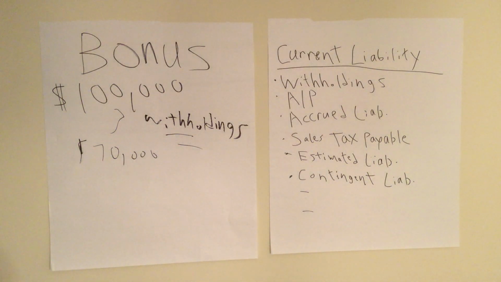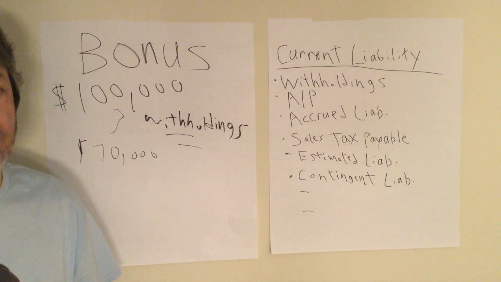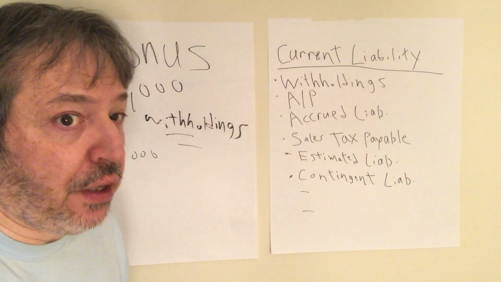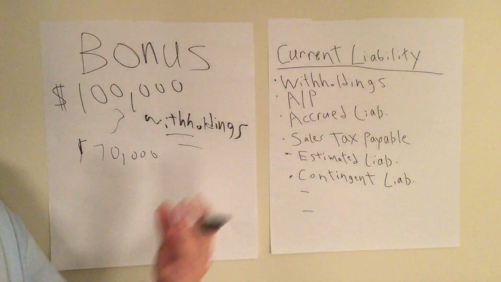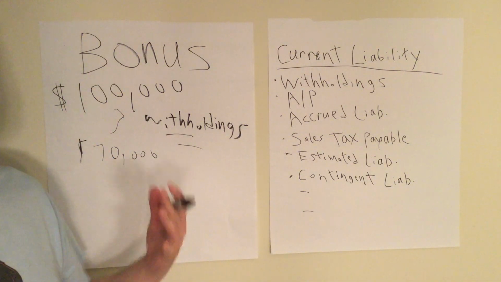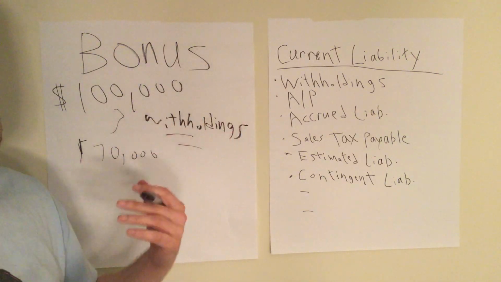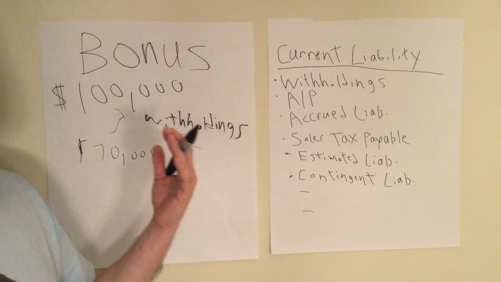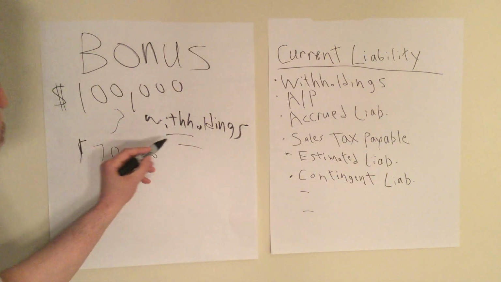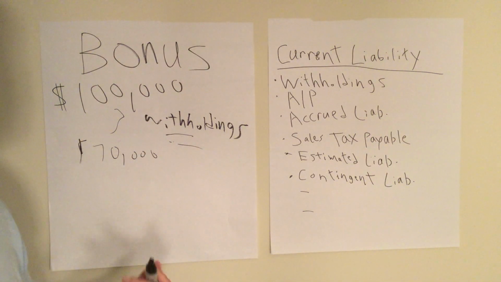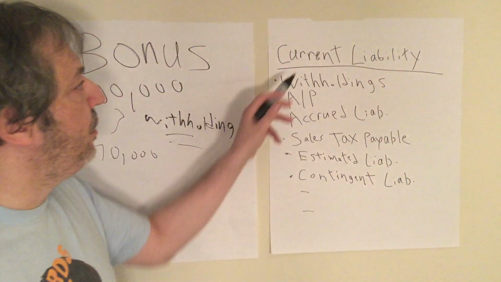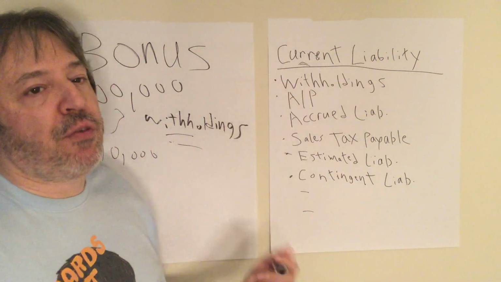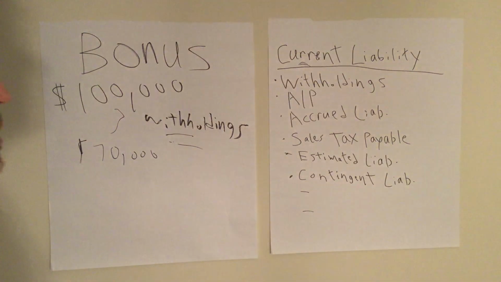Withholding. So who's paying all these taxes? You are, right? The employee. So the company's just taking the money from you and then they owe it to a third party. They owe it to the federal government, the state government, and so forth, right? So when you owe money to somebody, what is that? That's right, it's a liability, right? So withholdings are a liability, and specifically they're a current liability, right? Because they have to be paid right away unless you want to get in trouble, right?